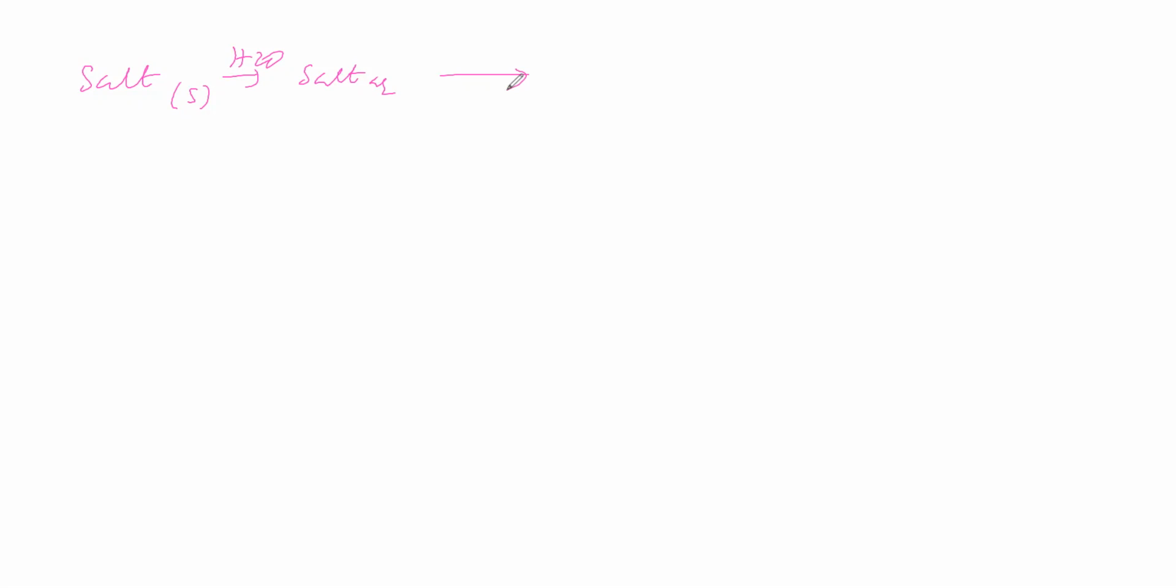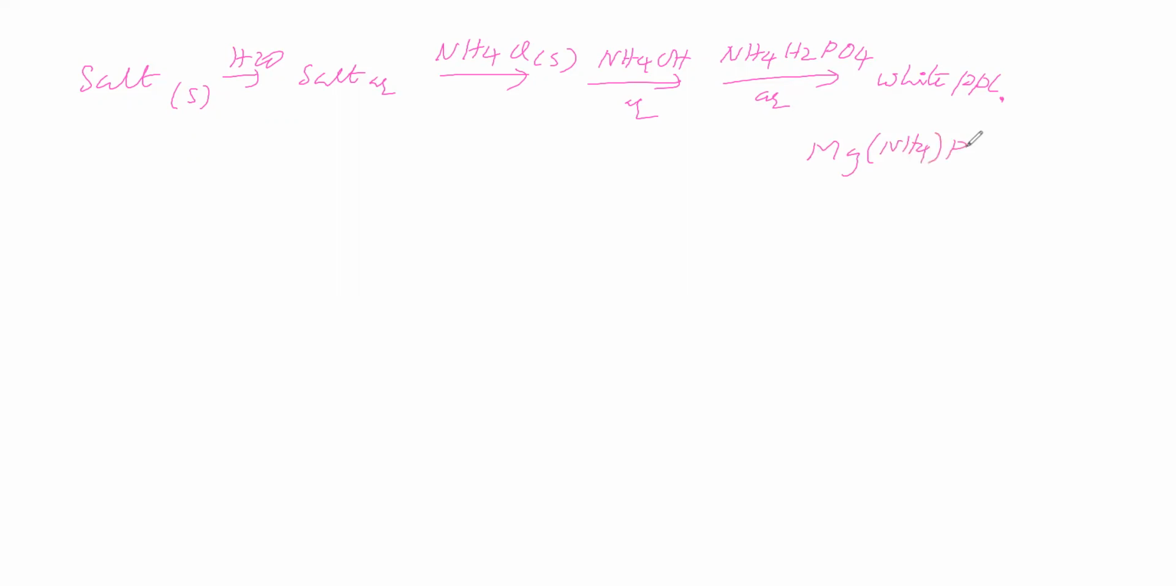So group 6 reagent is ammonium chloride solid, then ammonium hydroxide aqueous, and ammonium hydrogen phosphate solution we are adding. We will get a white precipitate. That white precipitate is magnesium ammonium phosphate.